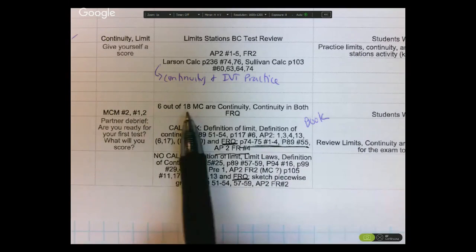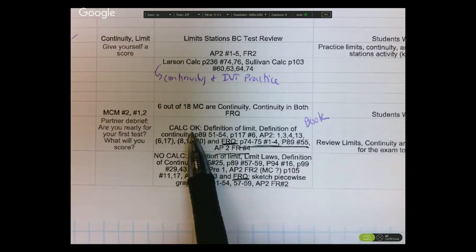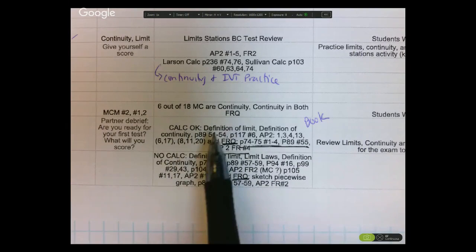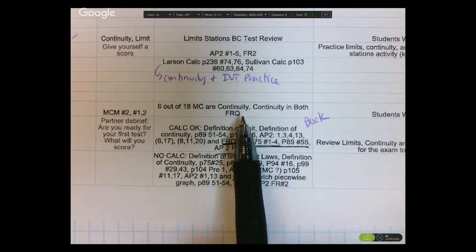Remember that 6 out of the 18 multiple choices, 9 multiple choice here, 9 here, are on continuity. Continuity is in both free response questions. That's how important I think it is. So be aware. Good luck.